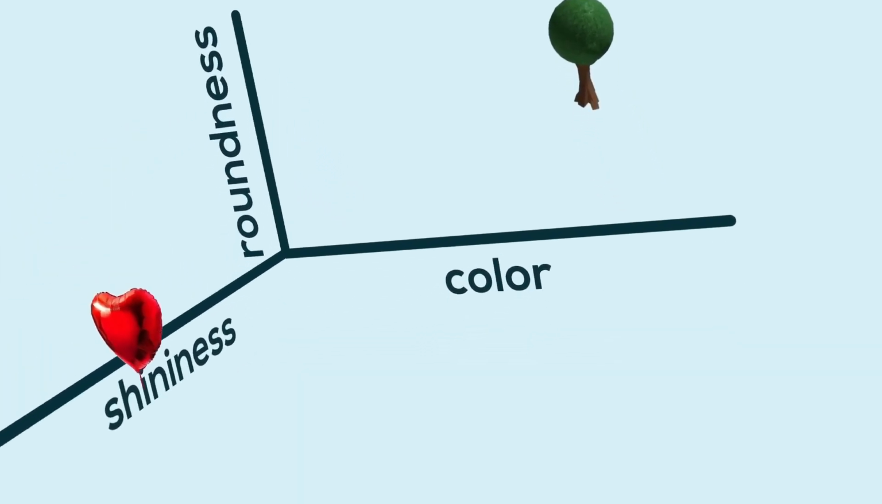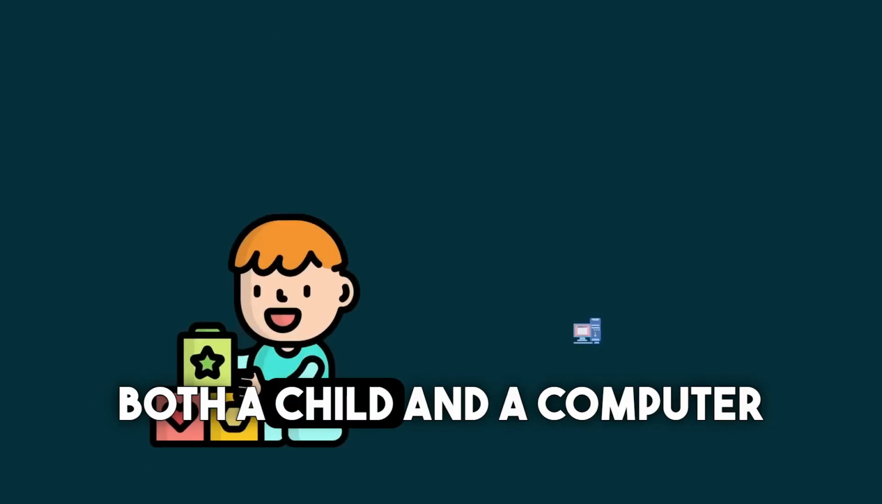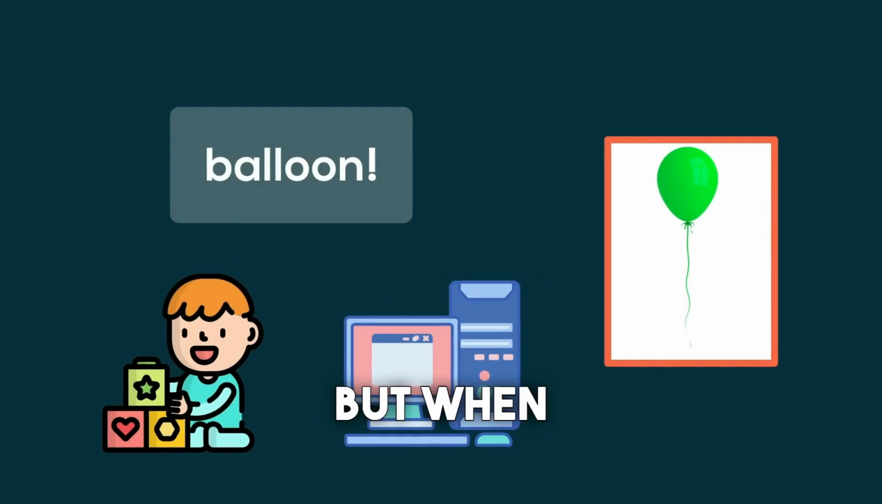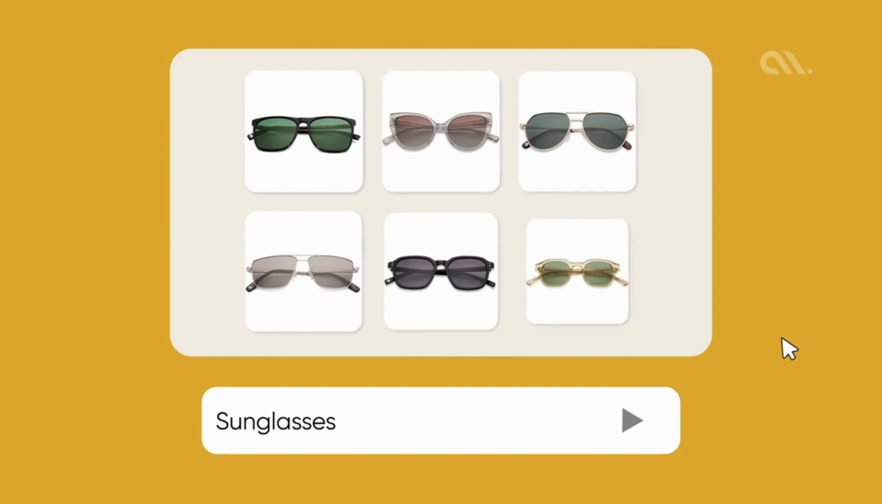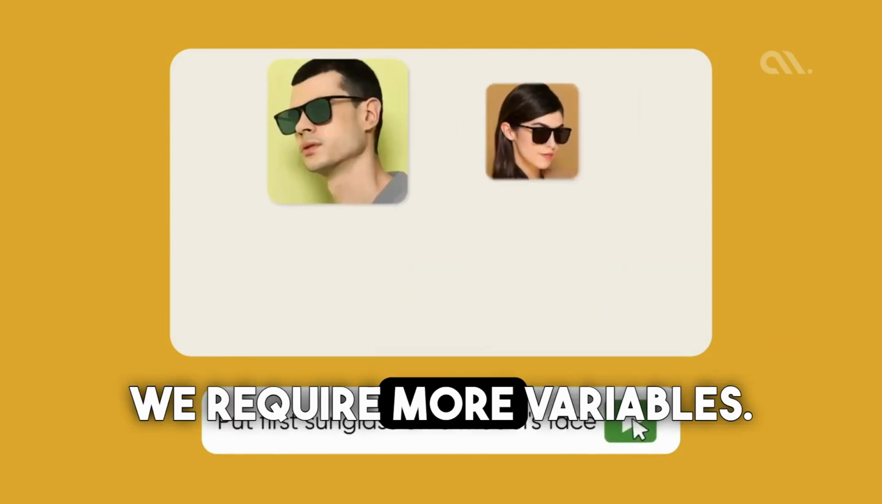So as illustrated, we've entered a 3-dimensional space, and with these 3 dimensions, both a child and a computer can effectively discern between trees and balloons. But when it comes to distinguishing among a plethora of different images and objects, it becomes more complex. When training an AI model, we require more variables.